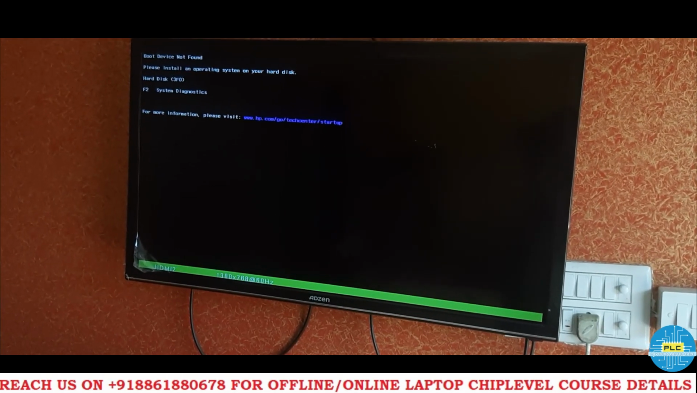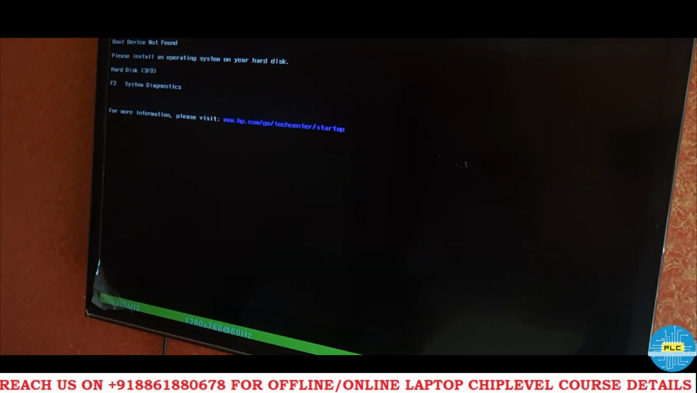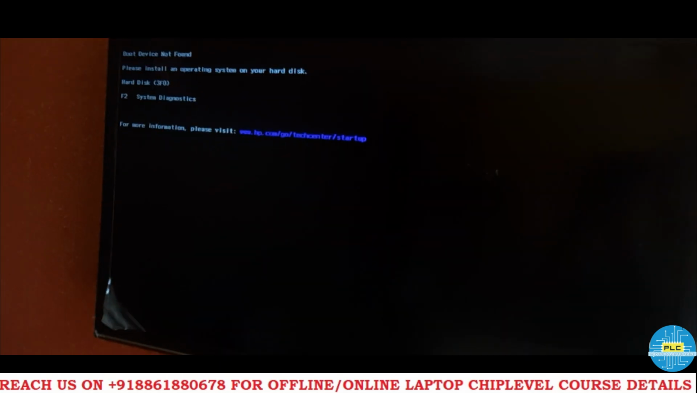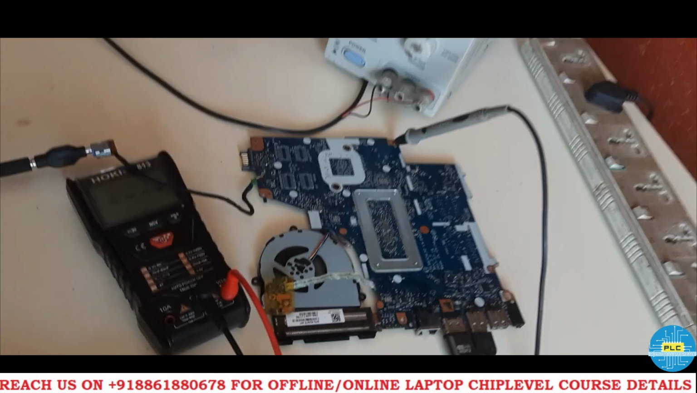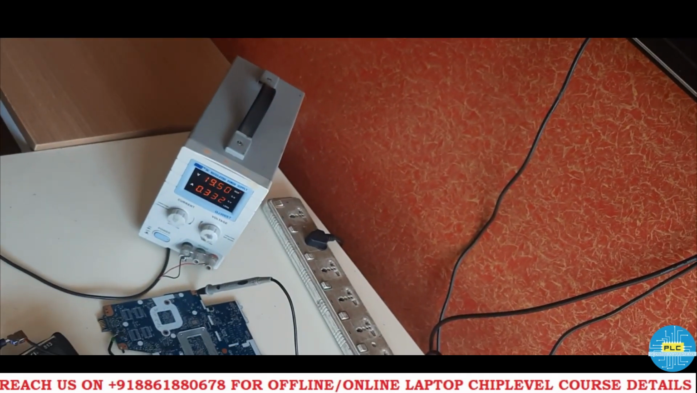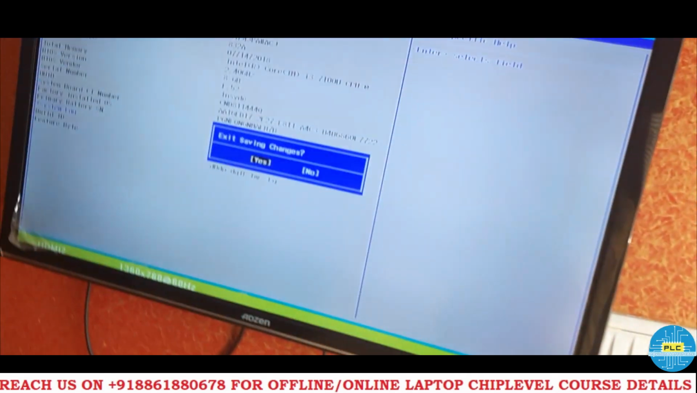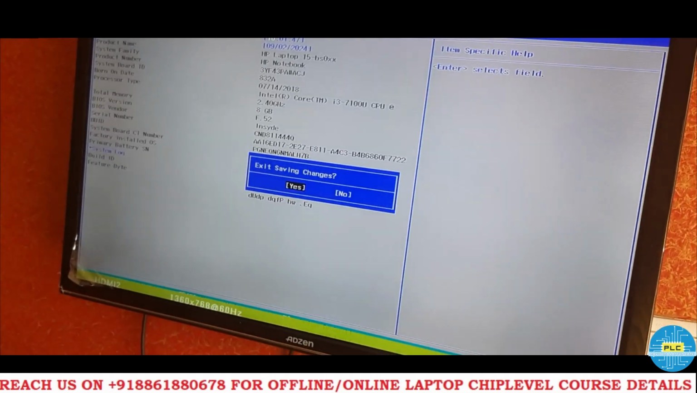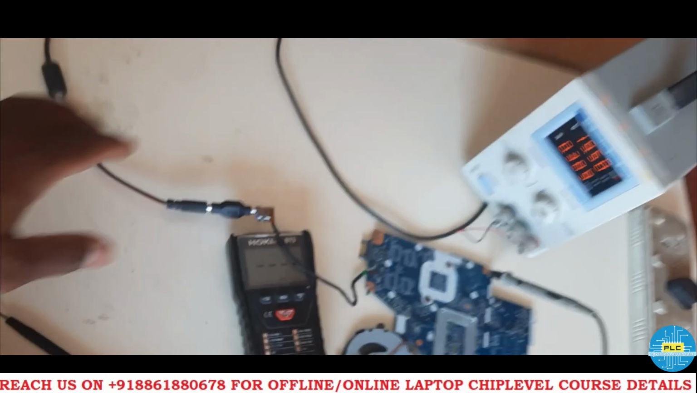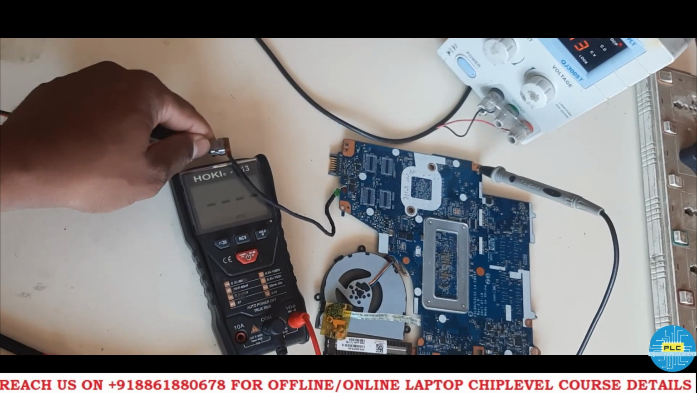So as per our knowledge, the date and time should not show once the supply is gone. While the supply is there, definitely it will show, but after that it won't. I'll restart and enter the BIOS. The supply is still there, so we may get the date and time. Yes, we got it. Okay, now I will disconnect it. See, I am disconnecting this. Now off.